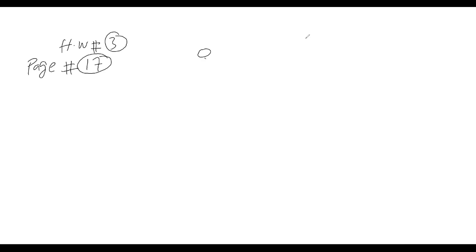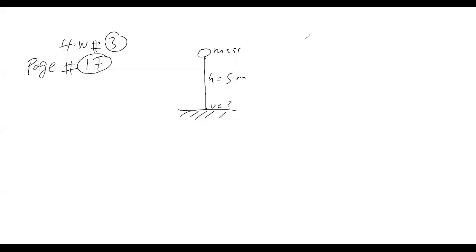So we have mass m, this is the object, its height is 5 meter, velocity which is here. So guys, here the object just has what? Potential energy. Here the object has kinetic energy at the bottom.